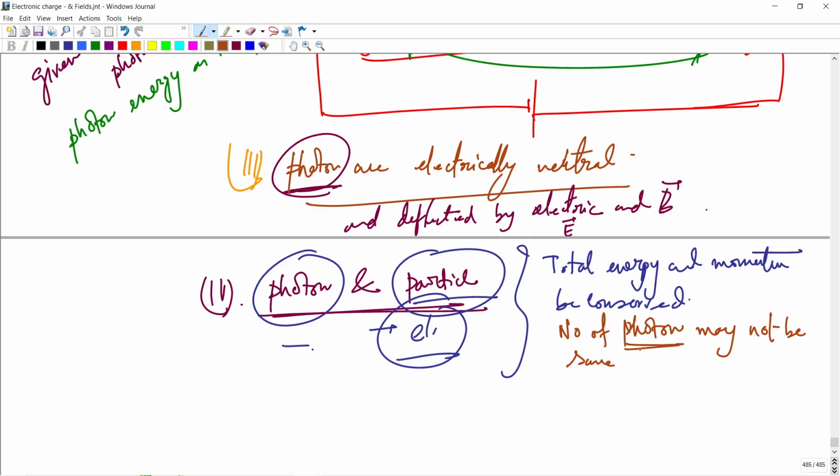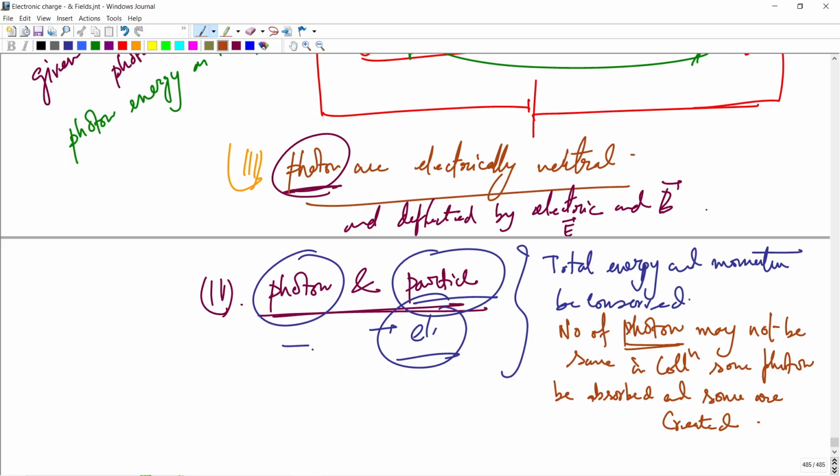In the collision, some photons are absorbed and some are created. That is a summary of the picture of EM radiation.